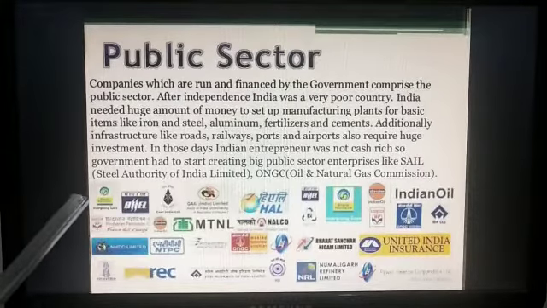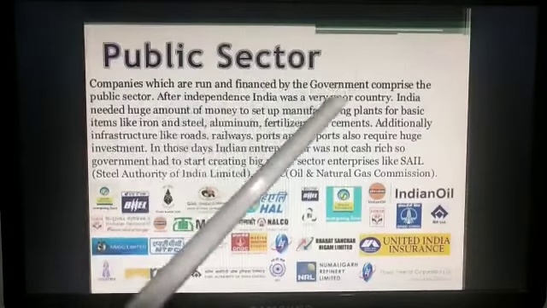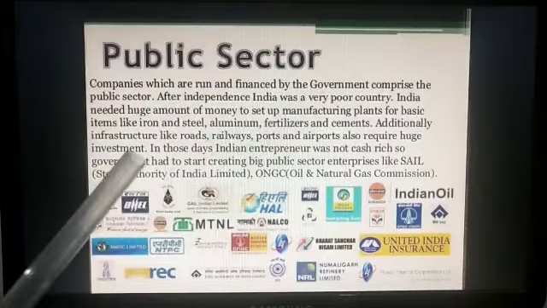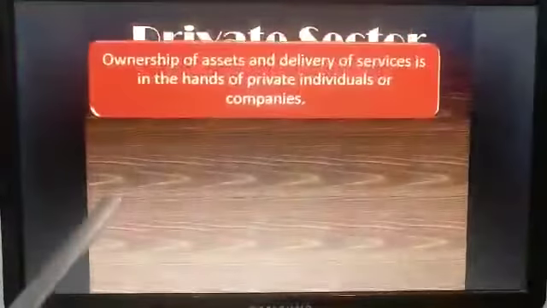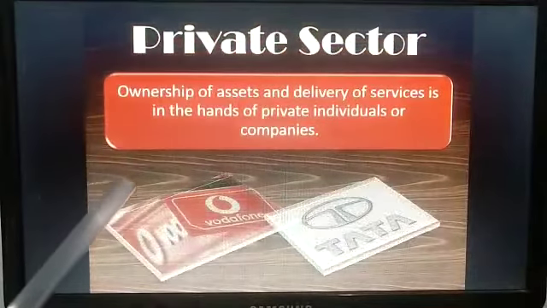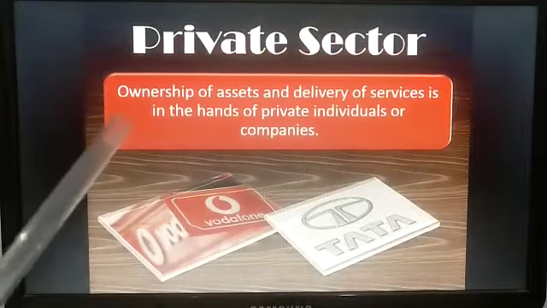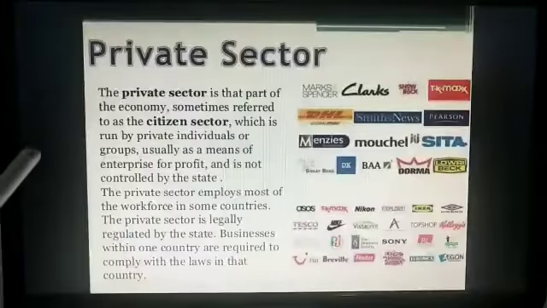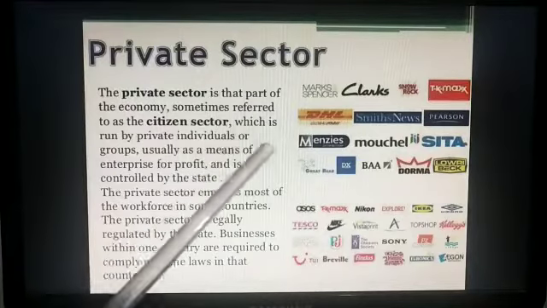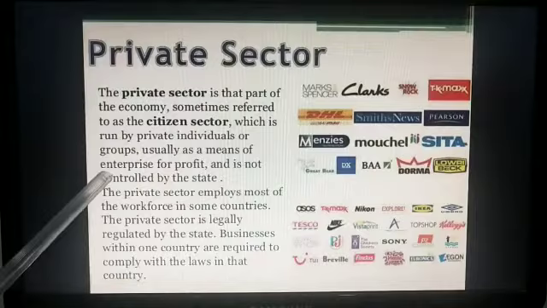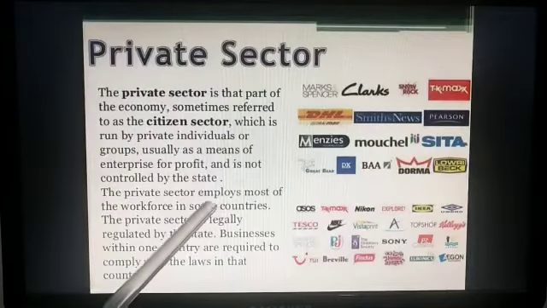Enterprises like SAIL, Steel Authority of India, Oil and Natural Gas Commission, etc. So all these are public sector, and the public sector works for the welfare of the people, not for profit motive. Whereas in the private sector, ownership of assets and delivery of services is in the hands of private individuals or companies. Private sector is a part of the economy, sometimes referred to as the citizen sector, which is run by private individuals or groups, and it means it is working for the profit motive.